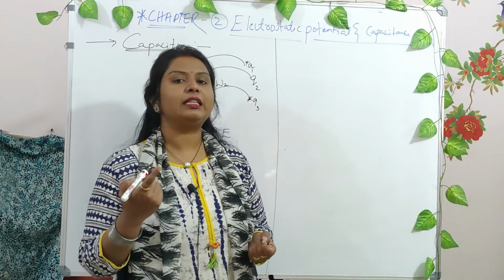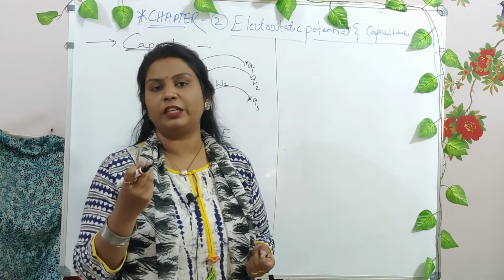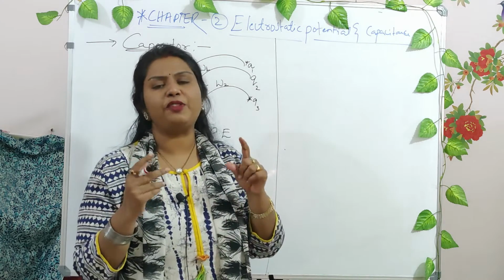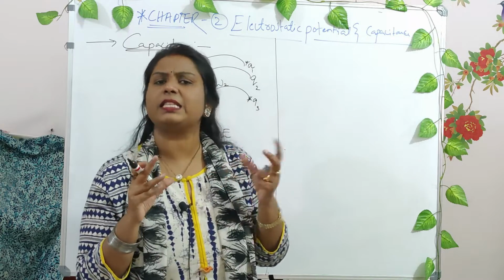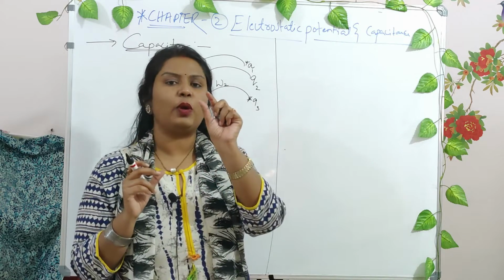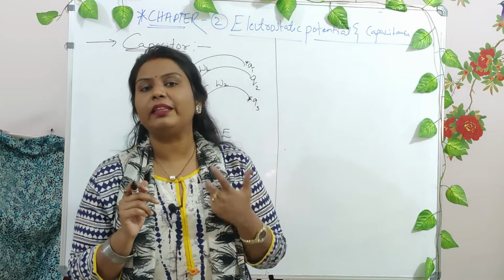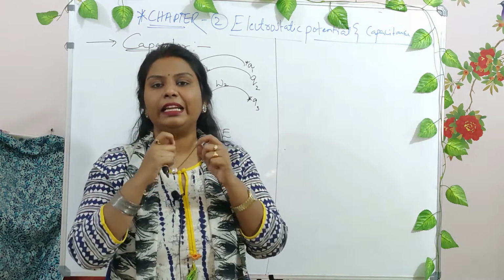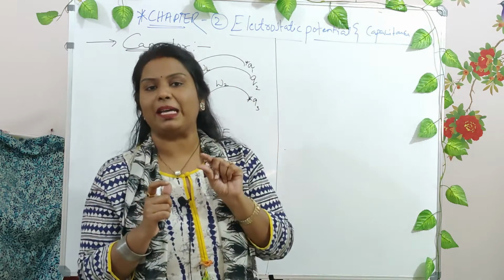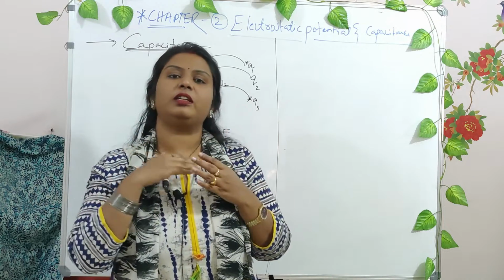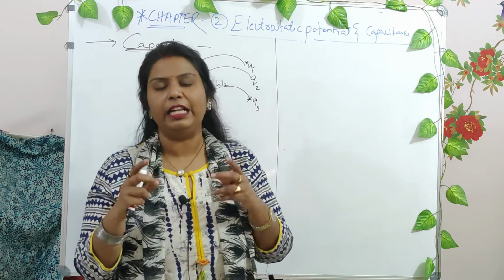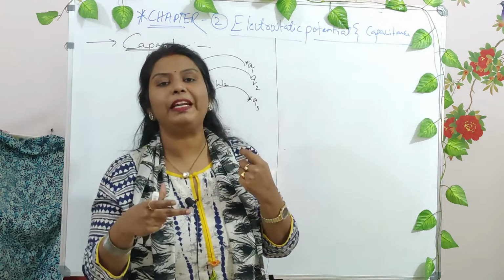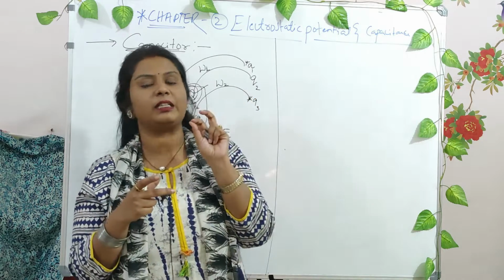Now give me an example where capacitors are used, so that we can imagine how the energy is instantly discharged. You have seen the very conventional type of cameras. Even today we use a camera, right? You have a flashlight over there. Where do you get the energy for that flashlight? The flashlight is operated only once, right? In one click it discharges the energy. There you use the capacitor. The flashlight is not turned on for a very long time. You just take a picture, the flashlight flashes, and the energy of the capacitor is completely discharged in turning on that particular light.